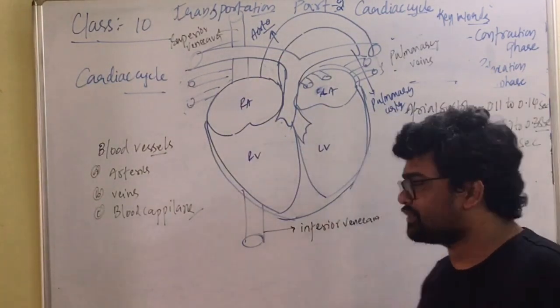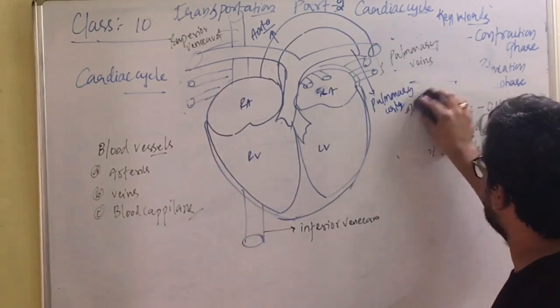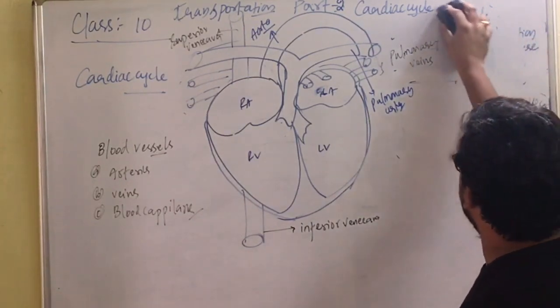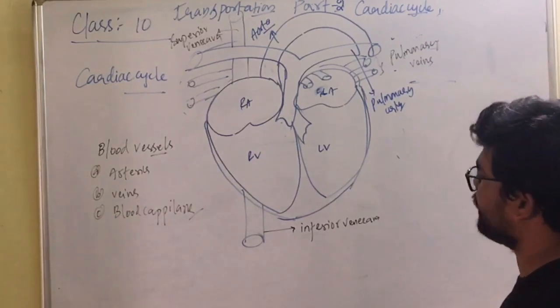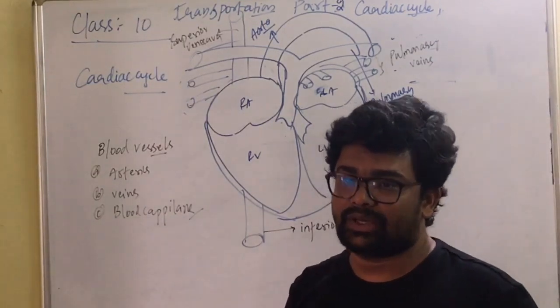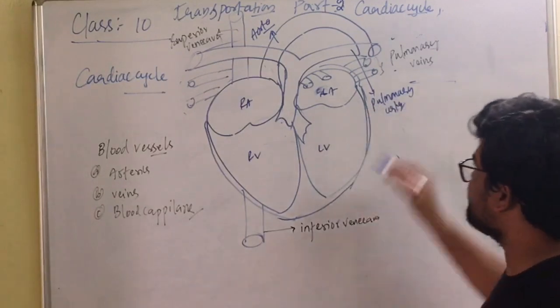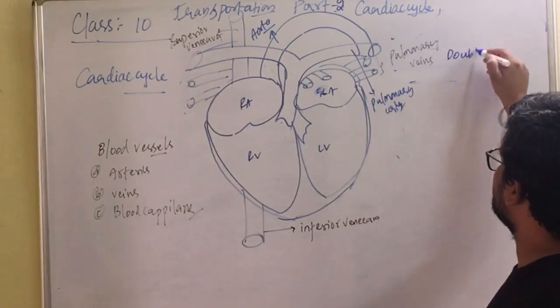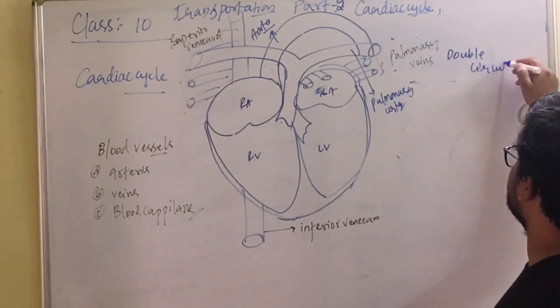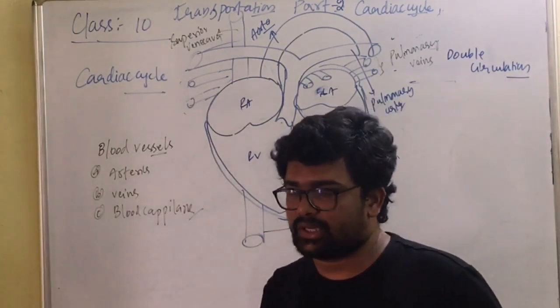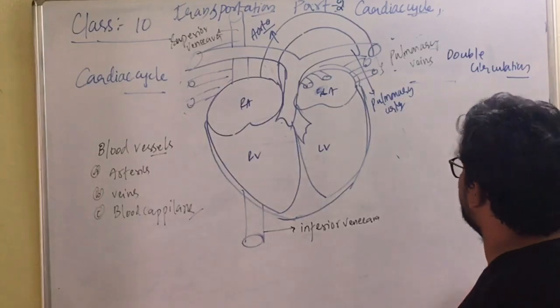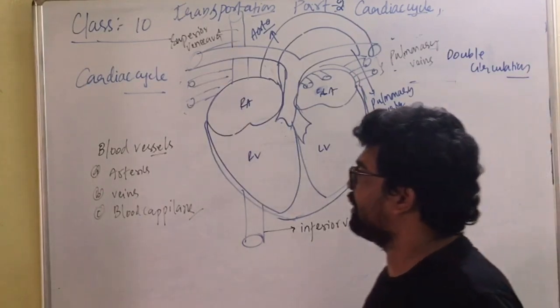How does the circulation take place in our heart? The circulation which takes place in our heart is double circulation. The blood follows double circulation. So what is double circulation? Let us discuss. The circulation of blood which takes place twice is called double circulation. How does the circulation take place? Let us study in detail, which is very important.